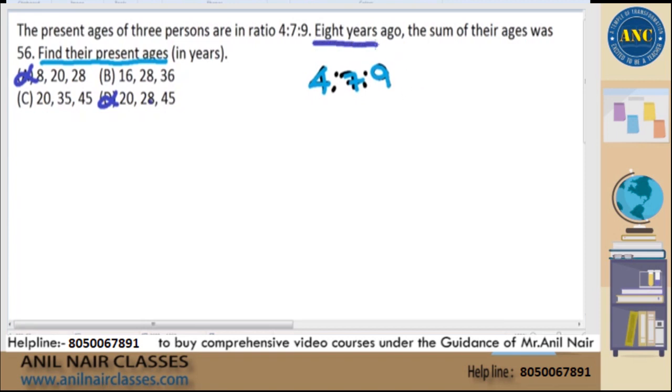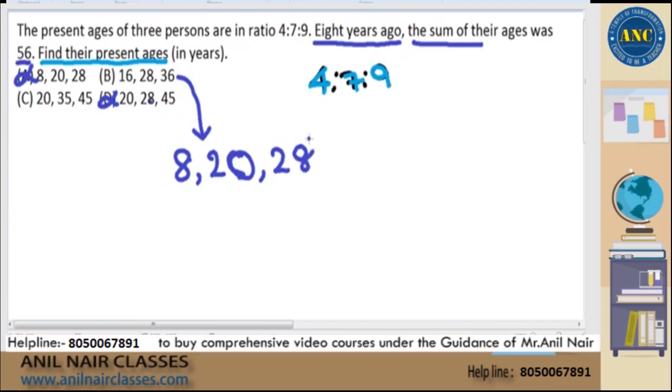8 years ago, the sum of their ages was 56. Find their present ages. Now, you have either option B or option C. You choose anything. These are all the present ages. 8 years ago, it will be 16 minus 8, 28 minus 8, which is 20, 36 minus 8, which is nothing but 28. So check whether the sum of their ages 8 years ago is 56. 20 plus 8, 28. 28 plus 28 is 56.